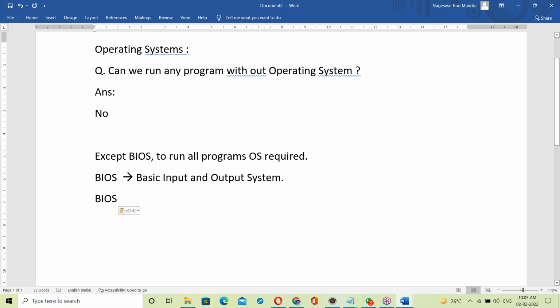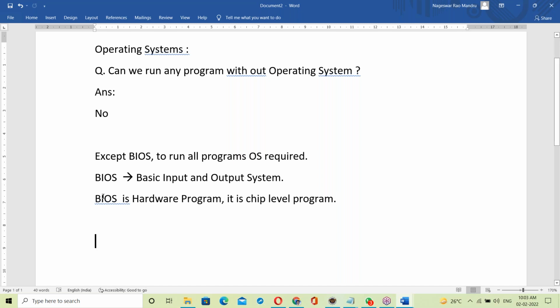BIOS is a hardware program, not a software program. It's a chip level program. In the motherboard there is a BIOS chip, and the chip contains the BIOS program.